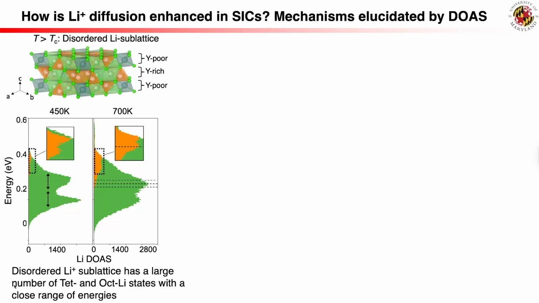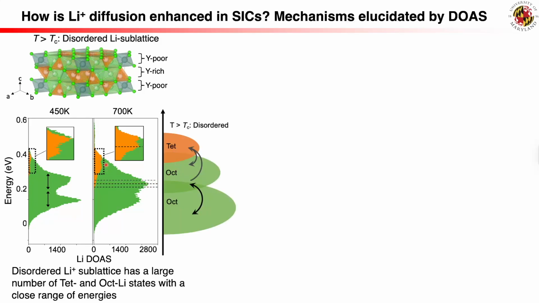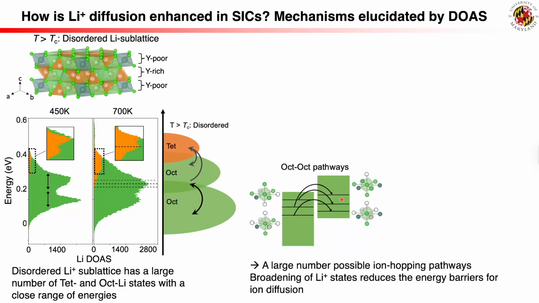How does the frustration of the mobile ion sublattice enhance ion diffusion in super-ionic conductors? As elucidated by the lithium DOAS above Tc, the disordered lithium sublattice contains a large number of tetrahedral and octahedral lithium states, each with distinct ion configurations and a range of broadened energy levels. Due to this large number of local lithium configurations, many octahedral lithium ions have more vacant octahedral sites nearby as a result of disordering and the activation of tetrahedral sites. This opens multiple local diffusion pathways for ion hopping and enables long-range percolation throughout the crystal structure.